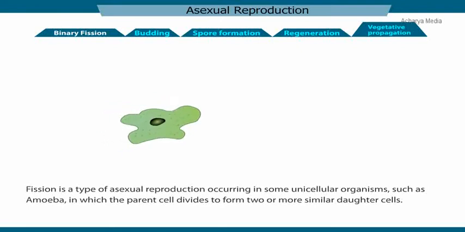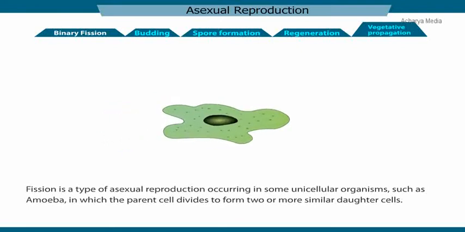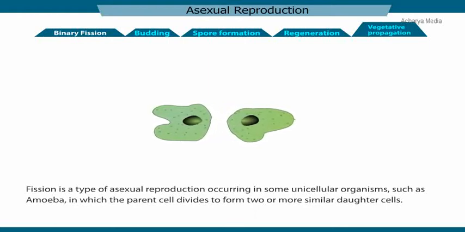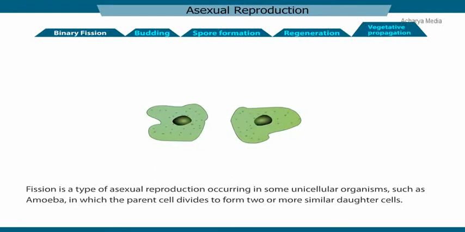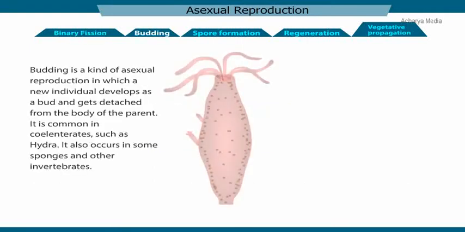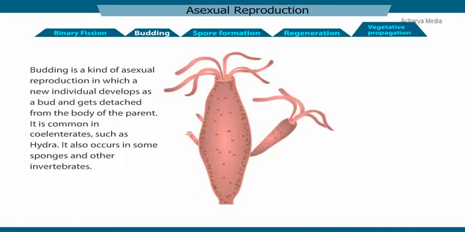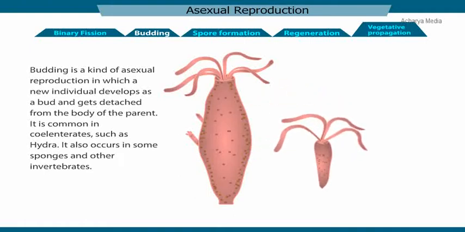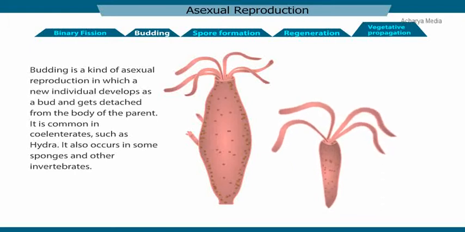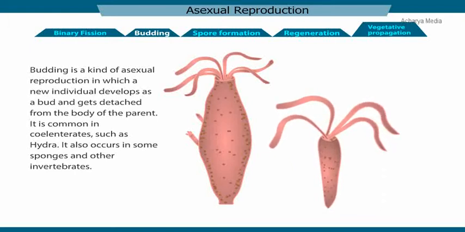Fission is a type of asexual reproduction occurring in some unicellular organisms such as amoeba, in which the parent cell divides to form two or more similar daughter cells. Budding is a kind of asexual reproduction in which a new individual develops as a bud and gets detached from the body of the parent. It is common in coelenterates such as Hydra. It also occurs in some sponges and other invertebrates.